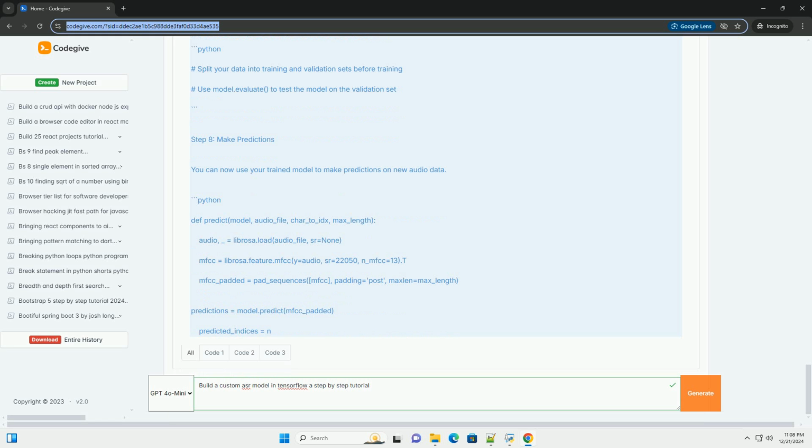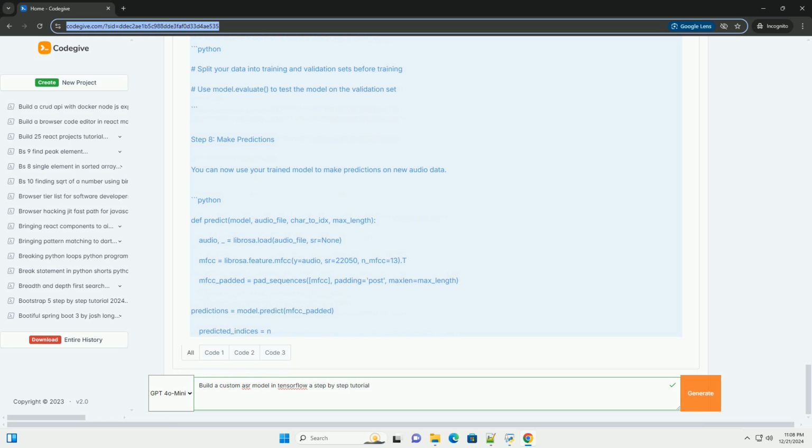This includes normalizing the audio, creating spectrograms or MFCCs, Mel frequency cepstral coefficients, and tokenizing text labels. def preprocess_audio(audio_clips): convert audio clips to MFCCs. mfccs = [librosa.feature.mfcc(y=clip, sr=22050, n_mfcc=13).T for clip in audio_clips]. return mfccs.